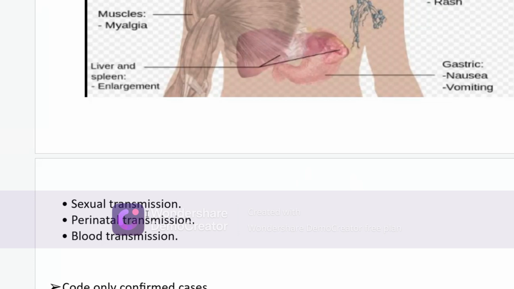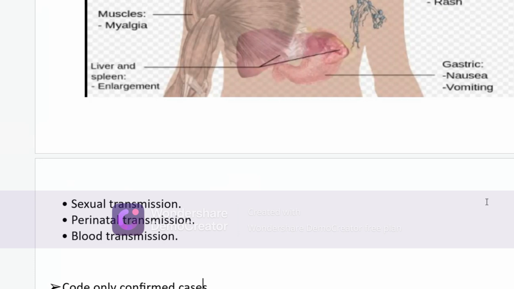In sexual transmission, male and female, male and male, it will spread from one person to another. Perinatal, like if the mother is breastfeeding, through blood and placenta, it will be transmitted. Blood transfusion: if any patient is transfused with HIV-infected blood, it will be transmitted from one person to another.